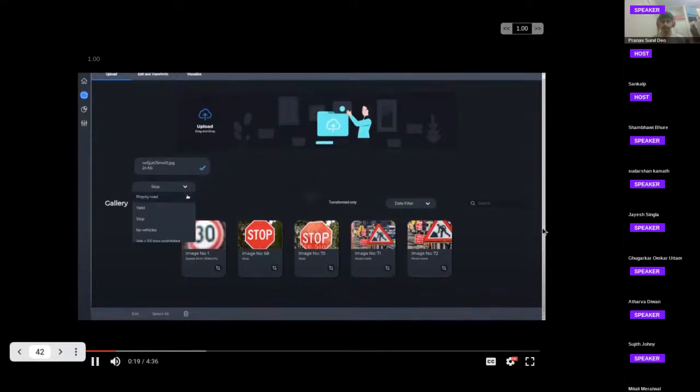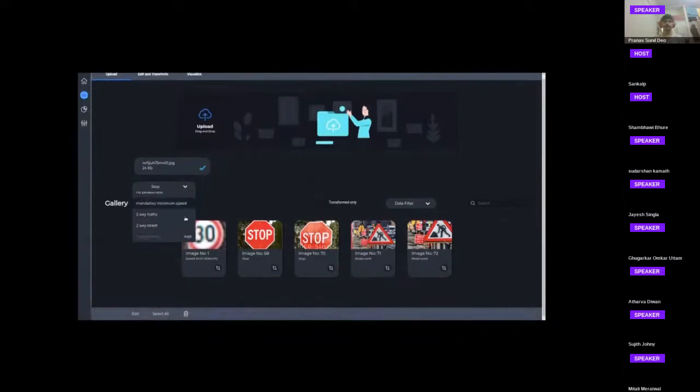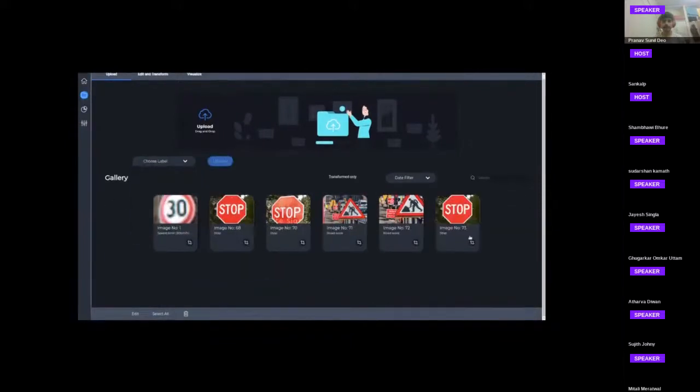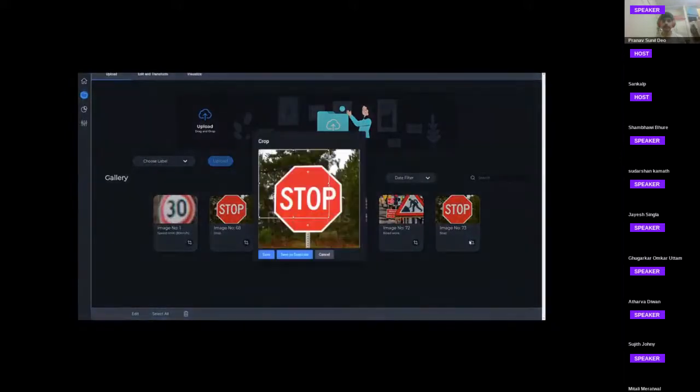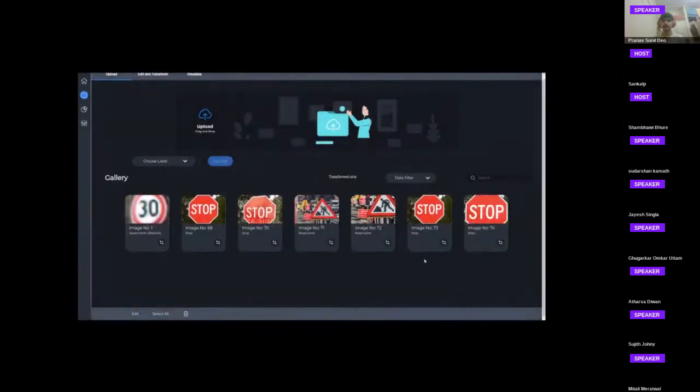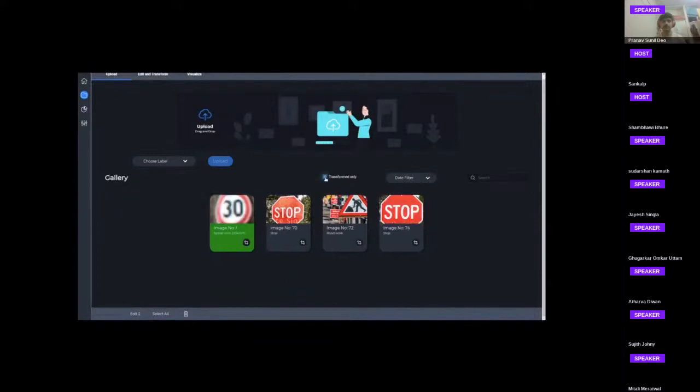Okay. The user can select images, add his custom label and add a class. So after refresh, you see our uploaded image. Now the user can crop the image he just uploaded. Let's just save this as duplicate. You can select and delete them, select them all, or edit them from here itself. We also have some powerful filters like transformed only, which shows the images transformed by the user. We have a date filter, and we also have a search bar to search class wise for all the images uploaded.